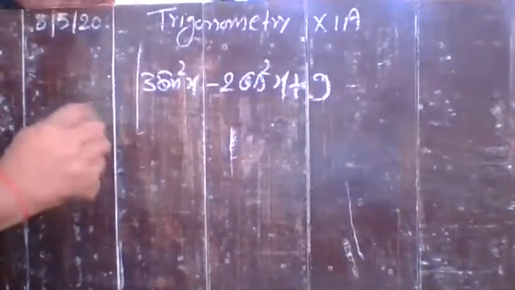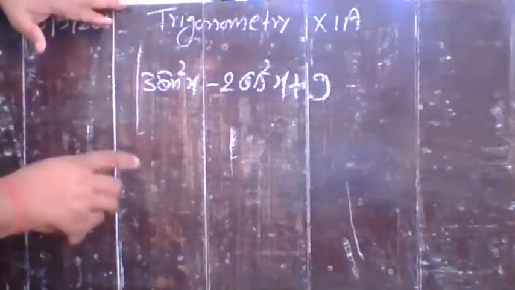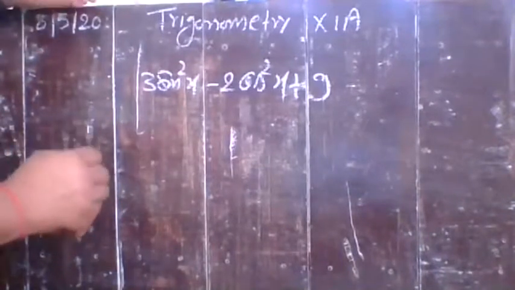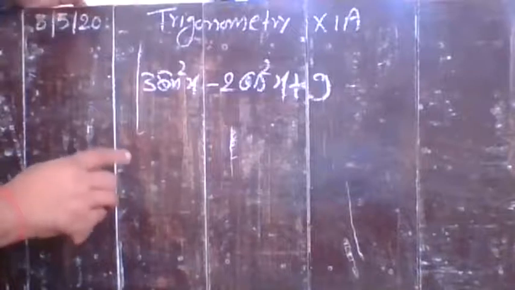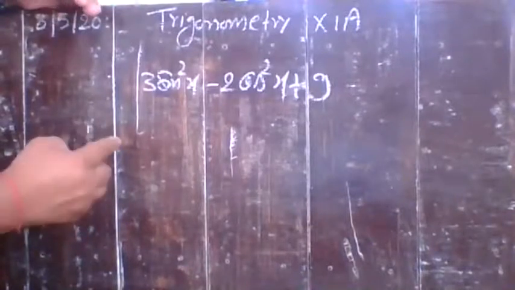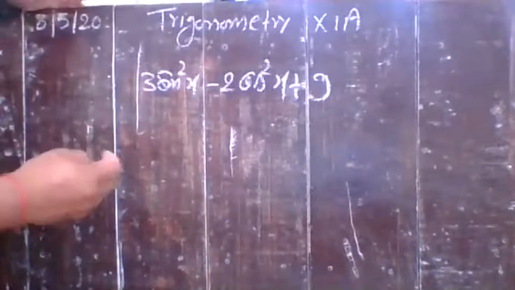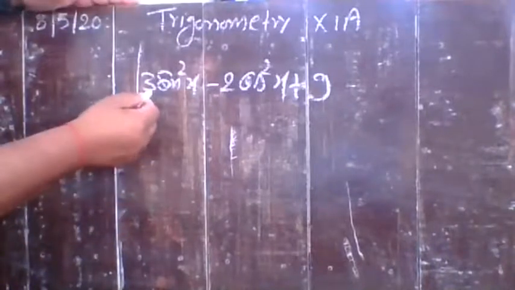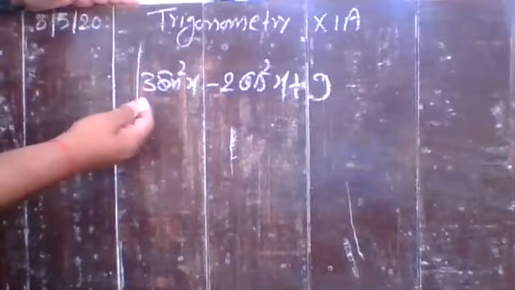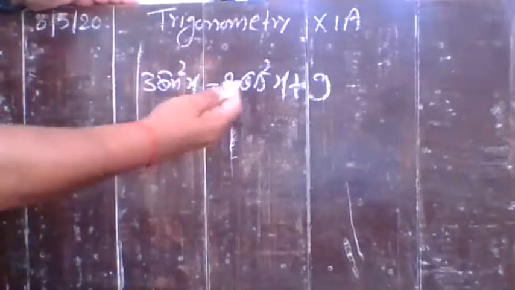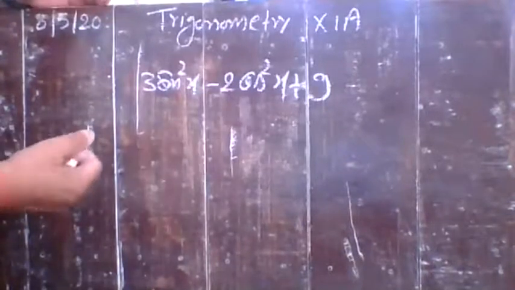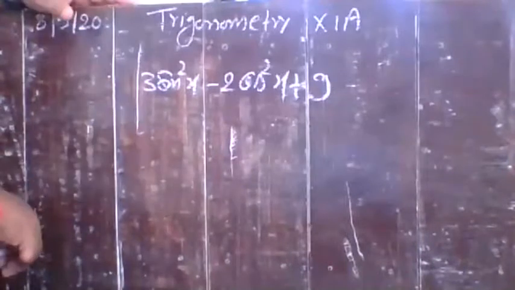You have to find its maximum or minimum value. So what you do in that case, you have to convert it either in sine or cos. Understand? You have to convert it in one. Here you see that the term of sine is greater, 3 sin square x, and here you have 2 cos square x. So better you convert it in sine.